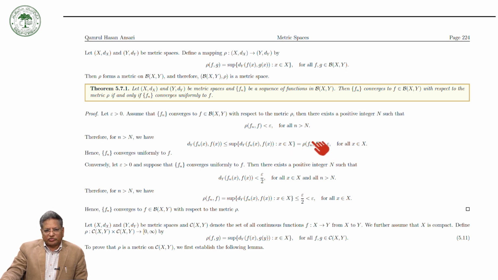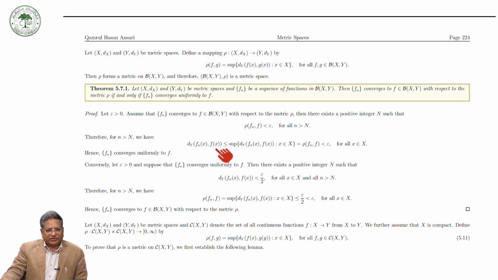But what is rho(Fn, F)? This is equal to this term from the definition, and this is the supremum of this one. So this supremum is greater than or equal to this one. And therefore d(Fn(x), F(x)) is less than epsilon for all x. So this is true for all x. It means that Fn converges uniformly to F.